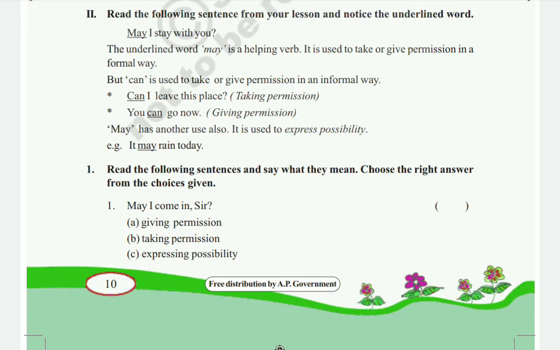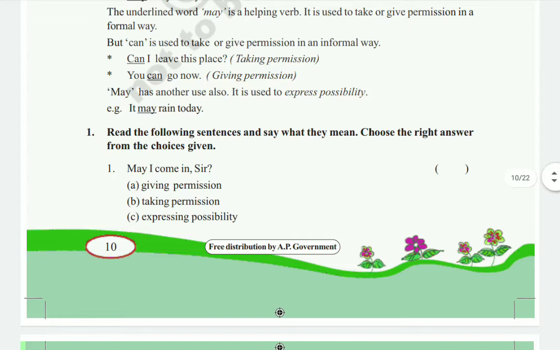Can I leave this place? You can go now. Here, can I leave this place is taking permission. You can go now is giving permission. So may and can are both helping verbs only, but where we have to use may and can, we have to understand first.